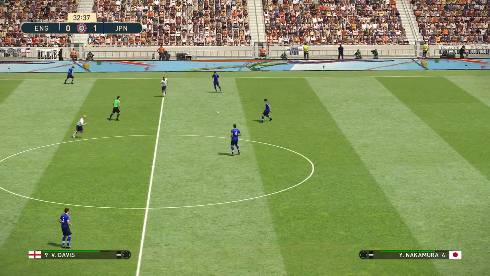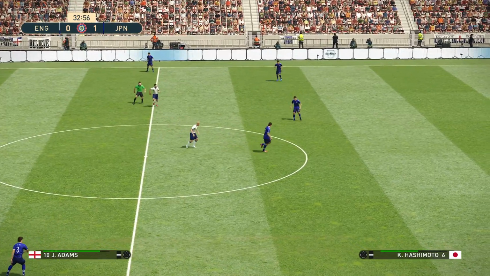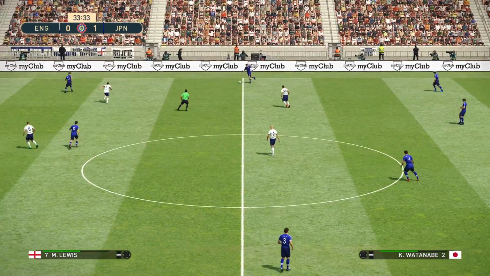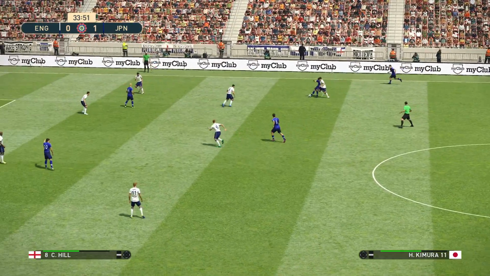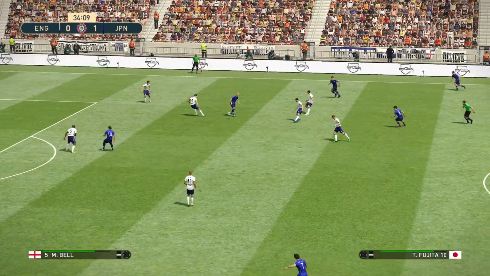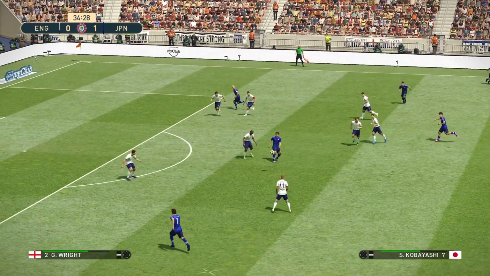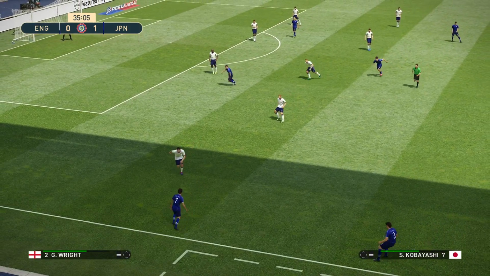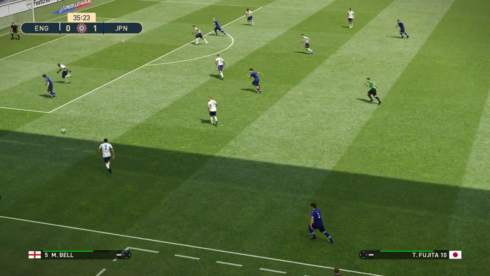Japan with plenty of possession. They're up 1-0. They don't have to take too many risks right now in this game. They can pass the ball around patiently. Here's Fujita. Tries to find Kobayashi. Can he keep it in? Yes, he can. Plays back to Yoshida.